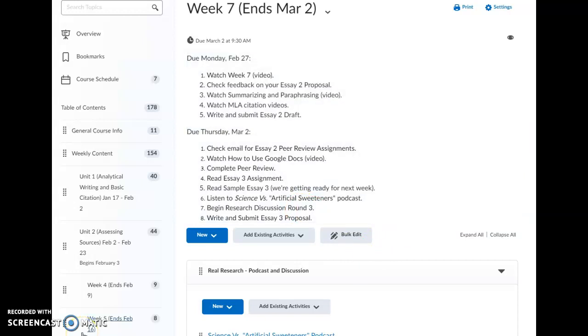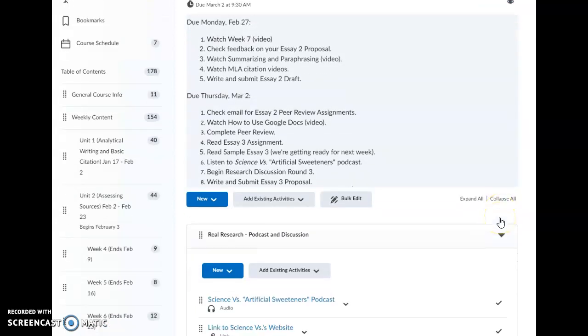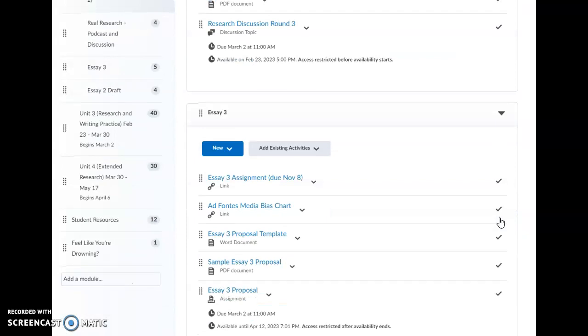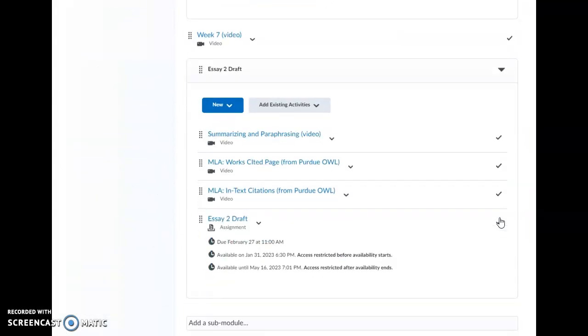I know that seems like a lot because you are kind of handling the end of 2 and the beginning of 3 simultaneously, but don't worry, we'll get through this, and I'll show you how it all goes. All right, let's go ahead and take a look. I'm going to kind of do a couple things out of order here. Because it's out of order on my screen, I will fix this for you before you guys actually start.